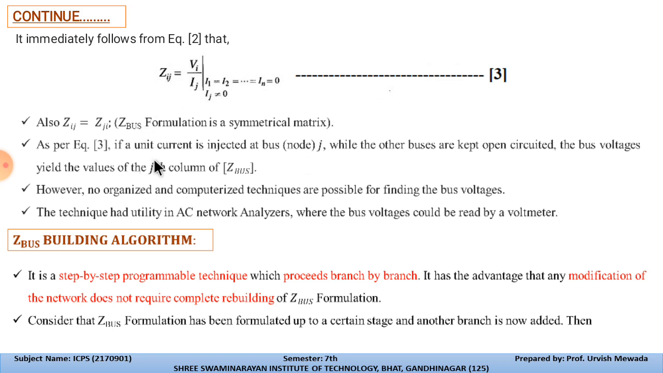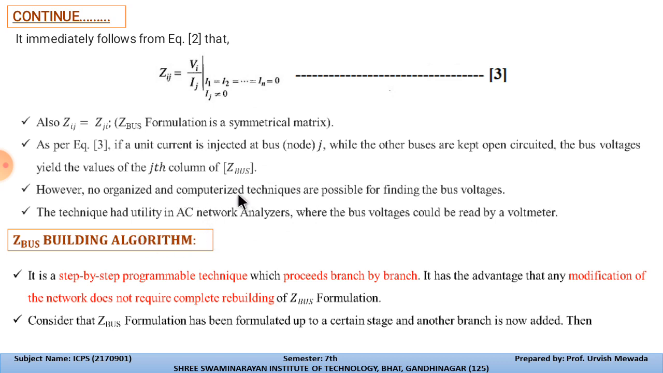As per equation number 3, if unit current is injected at bus node j while other buses are kept open, then the voltages yield the values of the jth column of the Z bus. We already saw that in the previous slide. However, no organized and computerized techniques are possible for finding the bus voltage. The techniques had utility in the AC network analyzer, where the bus voltage could be read by the voltmeter. So this is the problem associated with the conventional method.